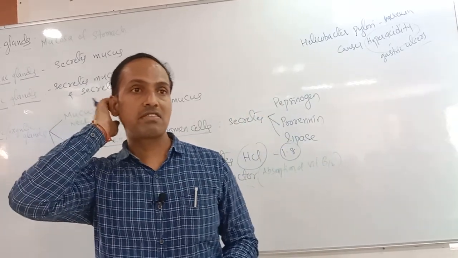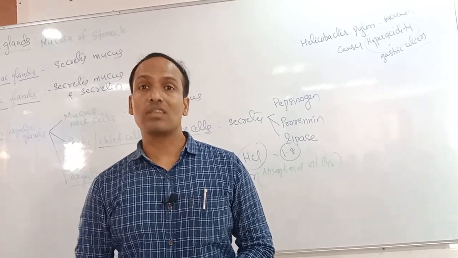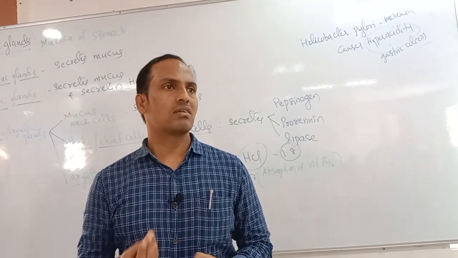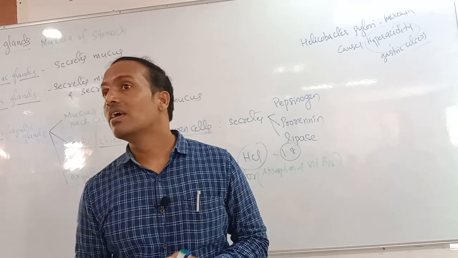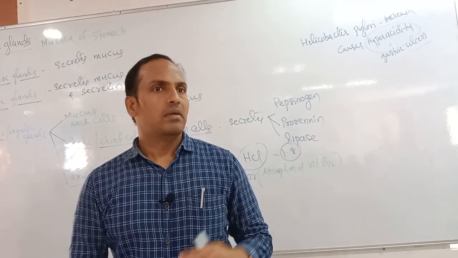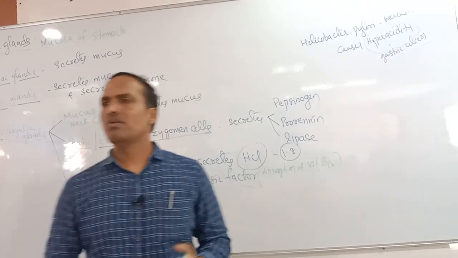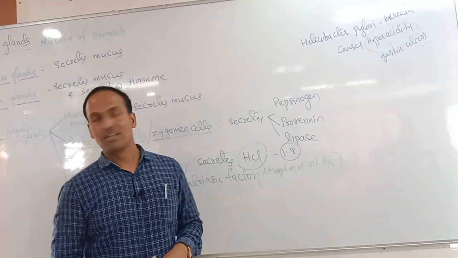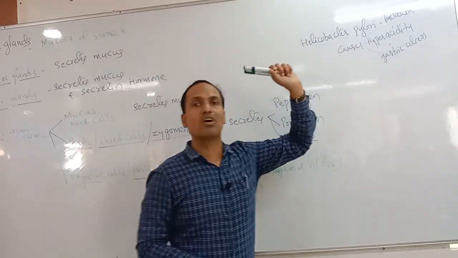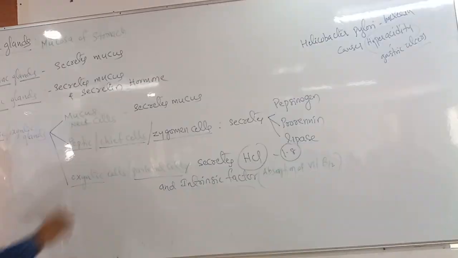Those who have these gastric ulcers should drink more water. Why? Because the HCl secreted in our body, we can dilute that. That's why we have to drink a little excessive water. Plus we have to eat mainly water-containing vegetables like carrot and cucumber. If you take those pieces, we can cure that and be relaxed from gastric ulcers. Clear? So Helicobacter pylori causes hyperacidity, also called gastric ulcers, in human beings. Clear? Okay? That's the total concept.